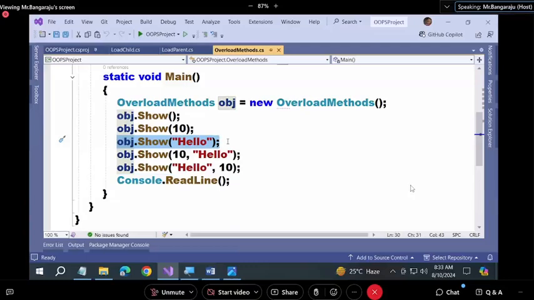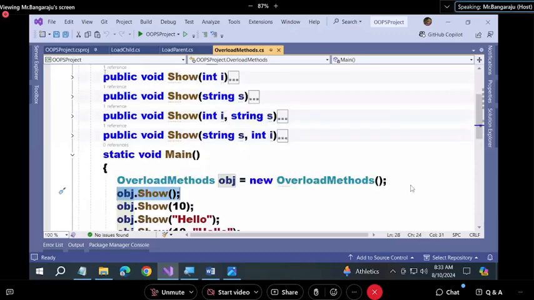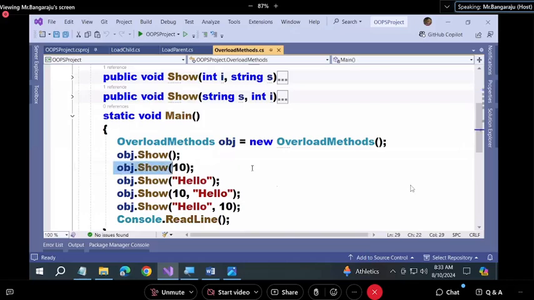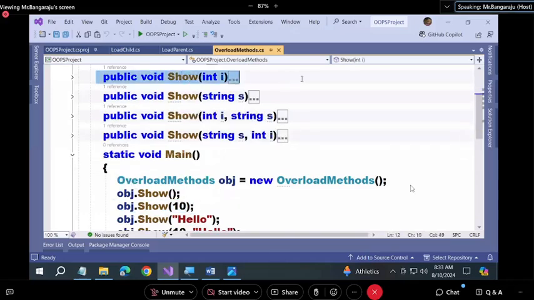Just like how you recognized, the compiler also will recognize, at the time of program compilation, and binds the call with the appropriate method. See, this call is bound to this method. This call is bound to this method.